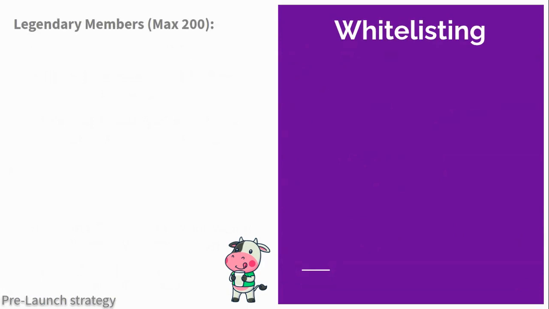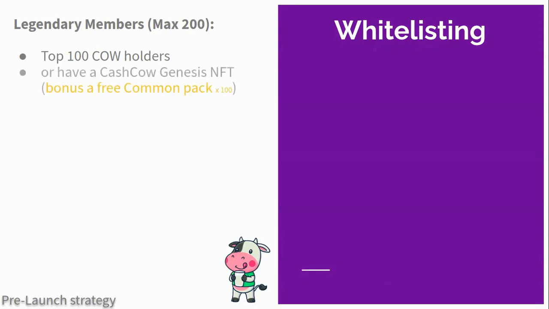Next is whitelisting. Whitelisting is also interesting. There are 4 types of memberships. 200 can become legendary members. To become a legendary member, you have to be one of the top 100 cow token holders or own a Genesis NFT that is already sold out but can be resold.